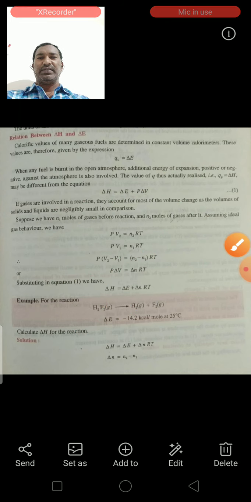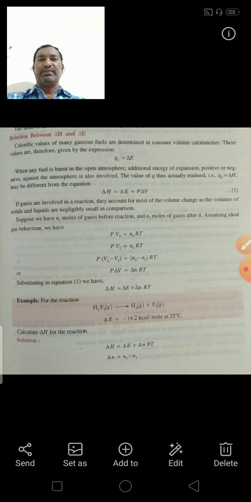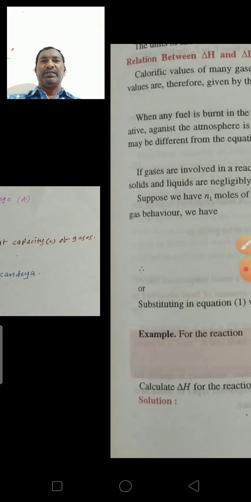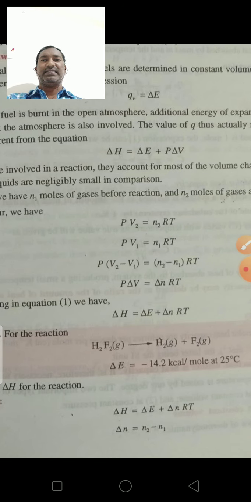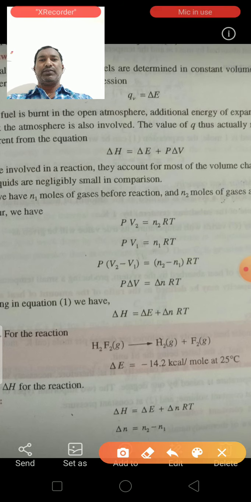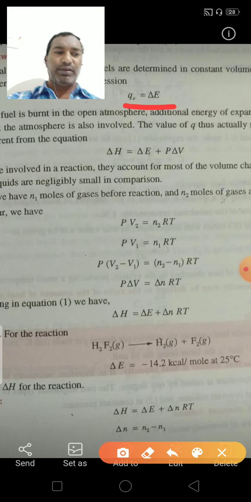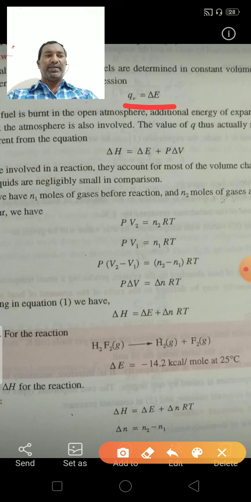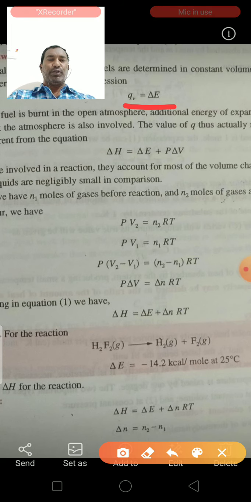See here, next is the relation between delta H and delta E. The calorific values of many gases and fuels are determined in constant volume calorimeters.